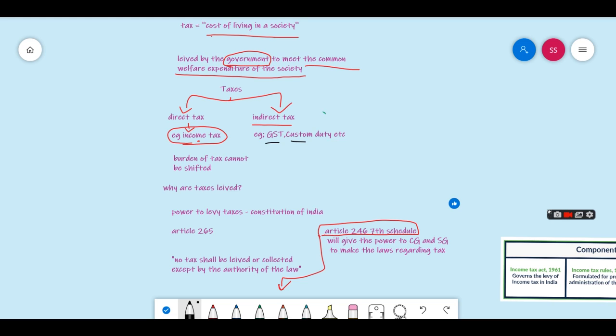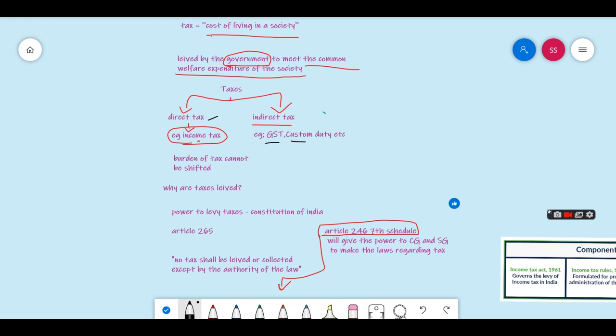What is the difference between income and wealth? Let's say you are working and you're getting a salary. Salary is your income. But wealth, let's say you have inherited from your father or your grandfather, that is wealth. There is a difference between income and wealth. We will charge income tax on both income as well as wealth. So that is direct tax.